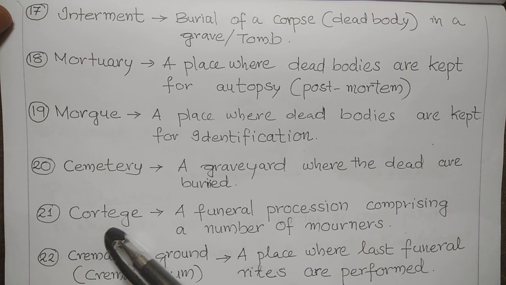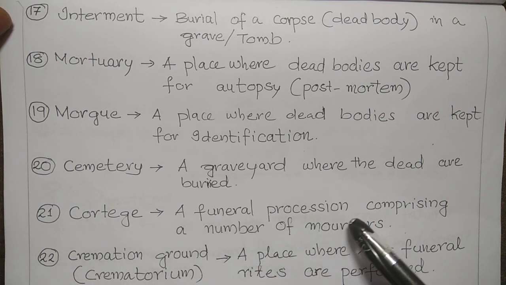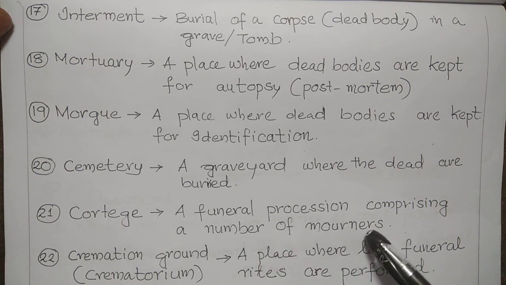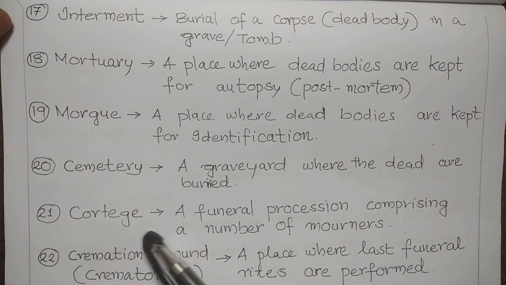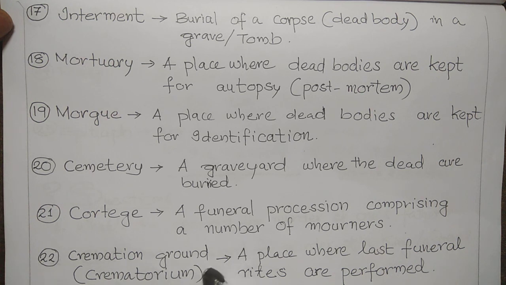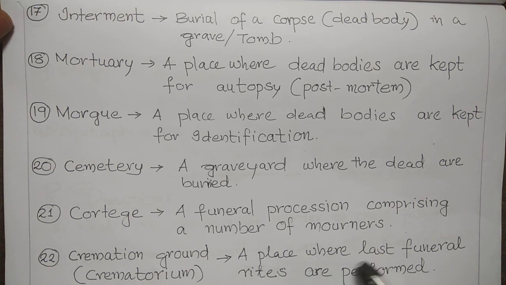21st. Cortege. Cortege, a funeral procession comprising a number of mourners. A funeral procession comprising a number of mourners is called cortege. 22nd. Cremation ground or crematorium. Cremation ground or crematorium is a place where last funeral rites are performed.